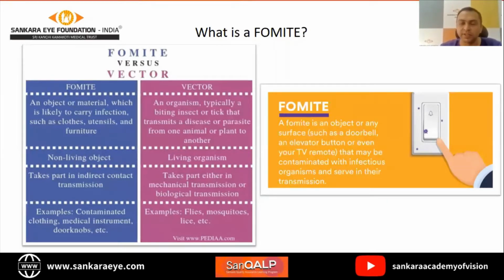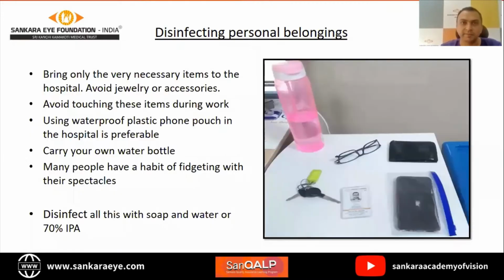So we need to keep an eye on what could potentially become a fomite through which we may transmit infection within the hospital or at home, right? So disinfecting personal belongings. What are the usual personal belongings that we have? Your phone, preferably at your workplace.